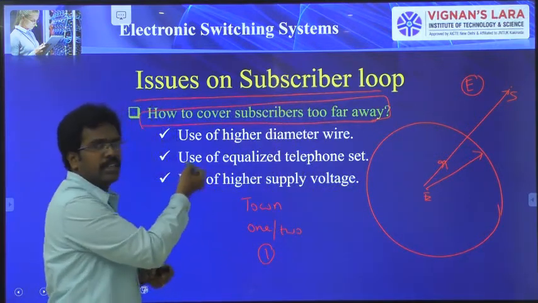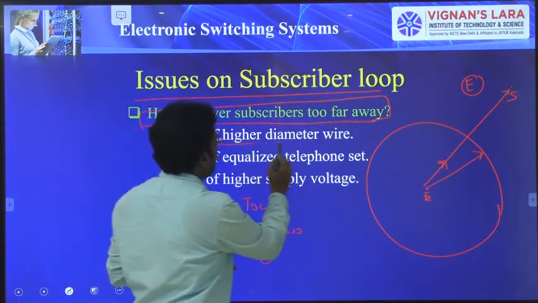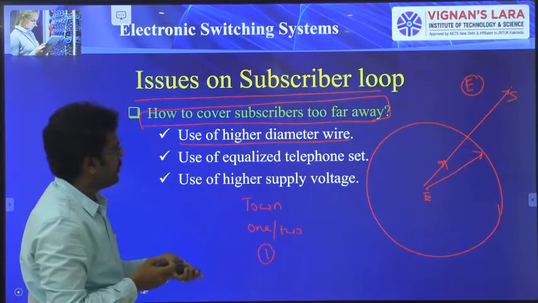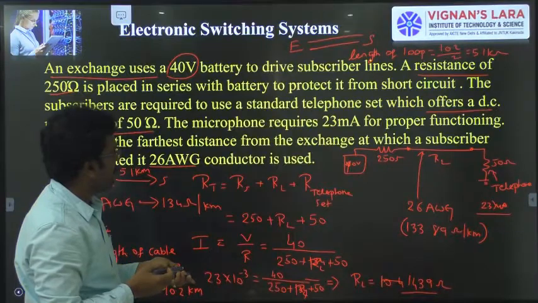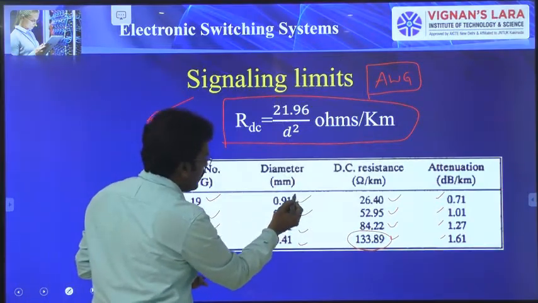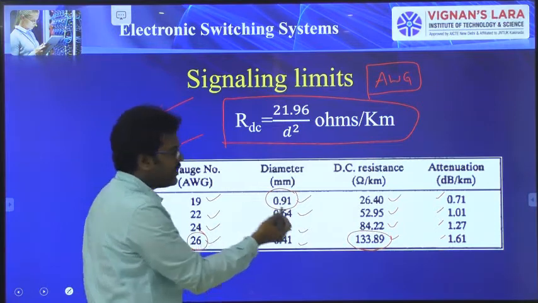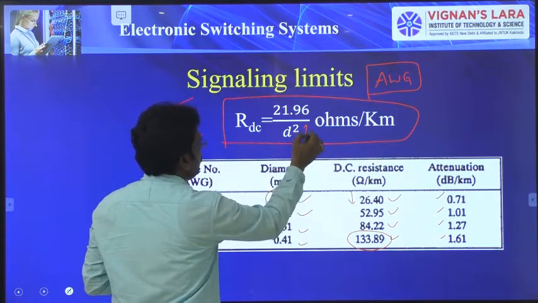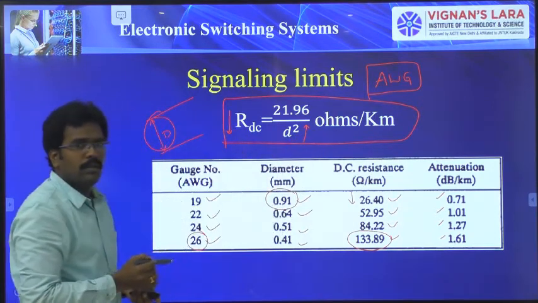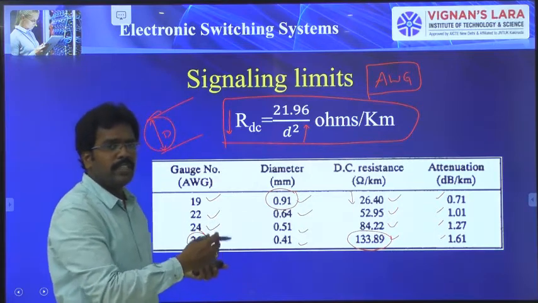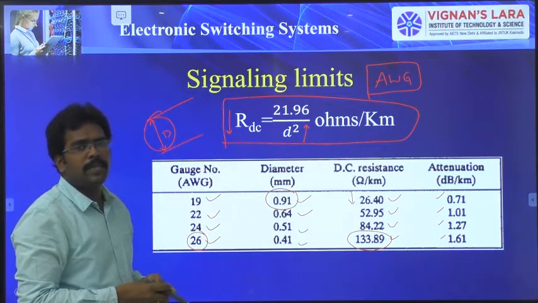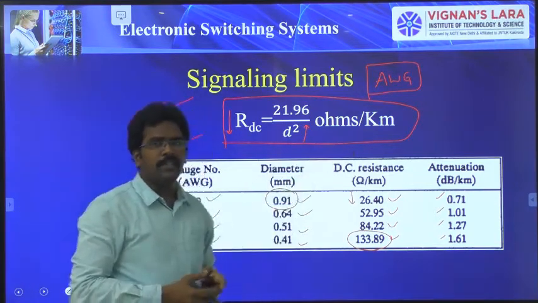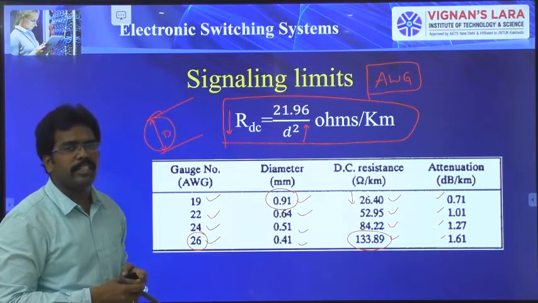So here there are some techniques we use. One is use of higher diameter wires. So what is the use of using higher diameter wires? Let's go back to the table. So this is having the highest diameter. As diameter increases, the resistance decreases. Since the formula is there, more the diameter, lesser the resistance. Therefore, as the resistance is less, we can still increase the length of the subscriber loop. That is the first technique they will follow to accommodate a subscriber who is far away from the exchange radius.